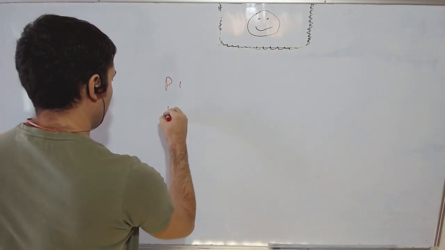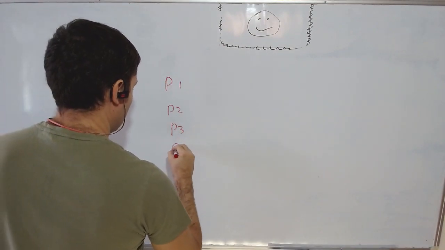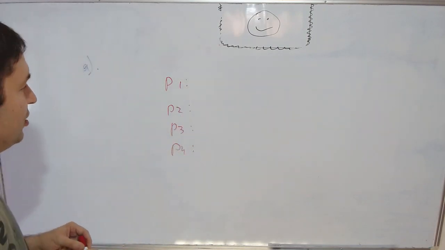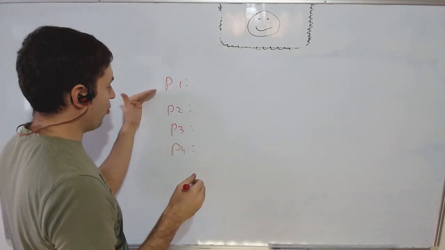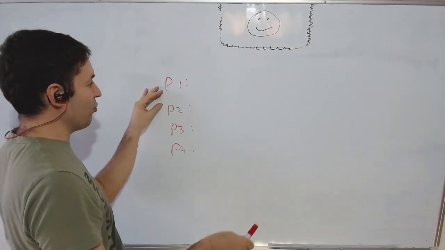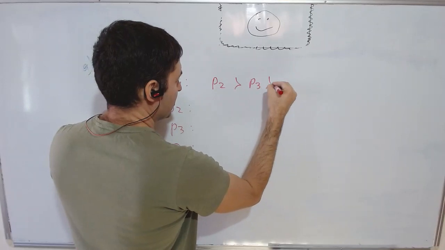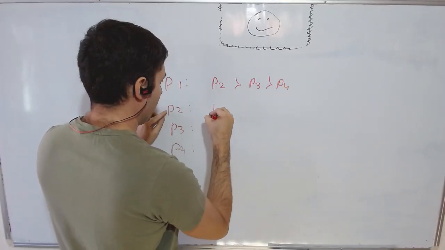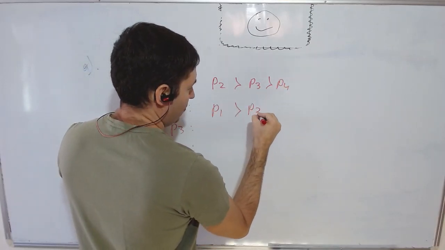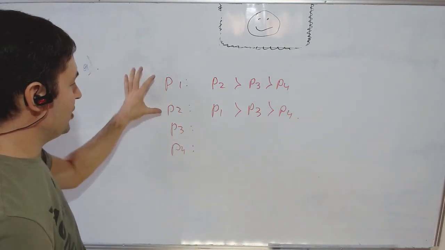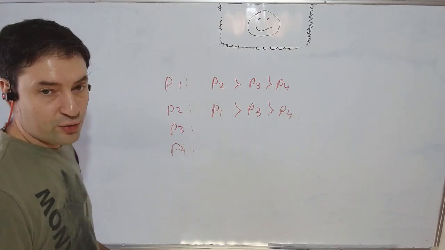So we have 4 people. And again, if I need one single stable match, the easiest thing for me to do in a roommate problem, I have to rank all other roommates. So for example, I can rank P2 first, then P3, P4. P2 ranks P1 first, P3, P4. So what I did here is I created a top-top couple because these 2 people really want to live together.